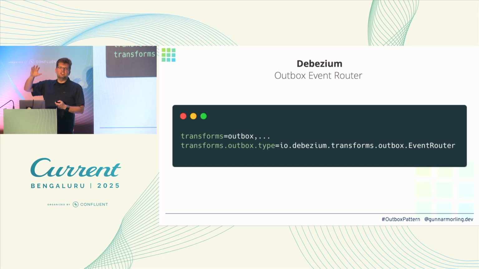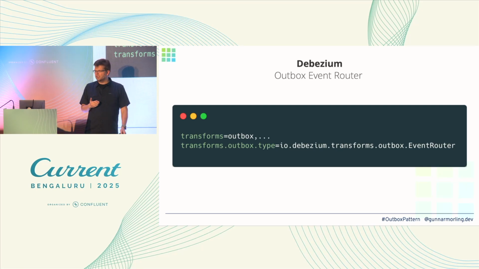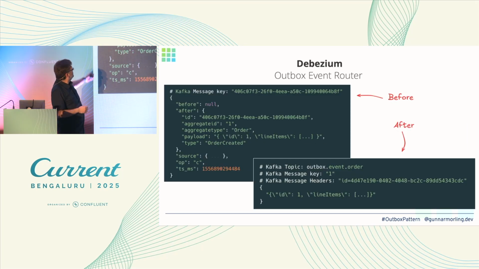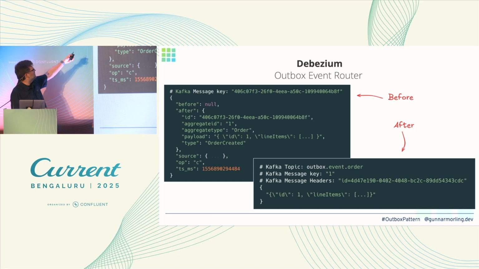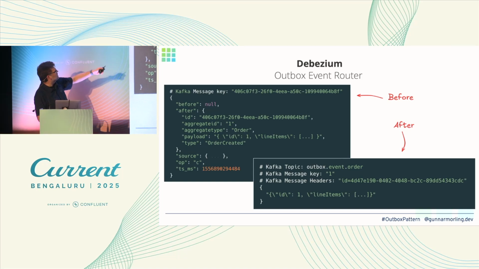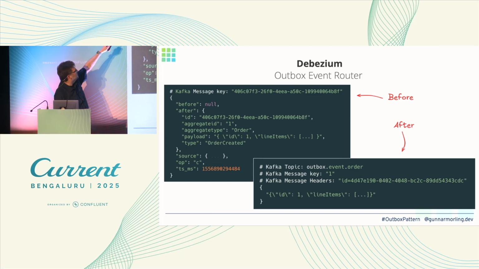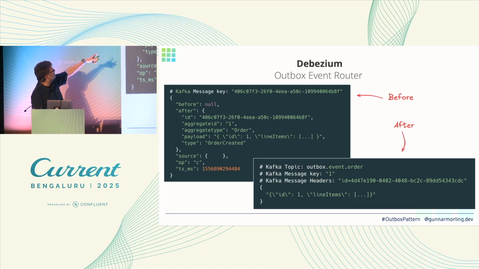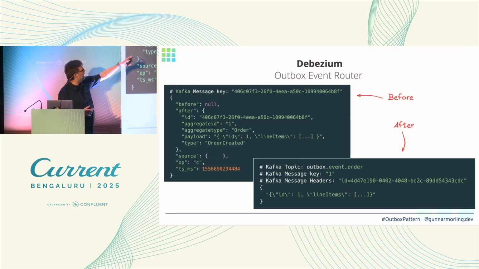This takes our raw Debezium change events, and again, it would only ever be inserts, and converts them into a structure which is a bit more friendly to consume for our downstream services. So how does this look? I hope it's large enough for the people in the back. This is how a Debezium change event would look, right? We have this common structure with the before and the after part. Because this is an insert, there's only the after part, and it has those fields from this Outbox table which I mentioned before, like aggregate ID, aggregate type, and our payload here.